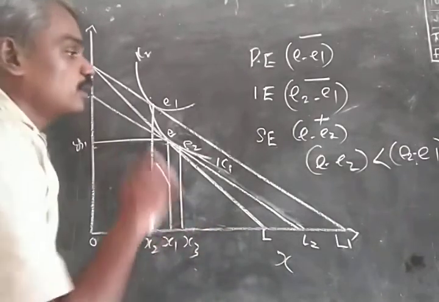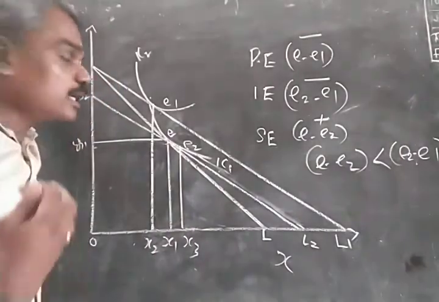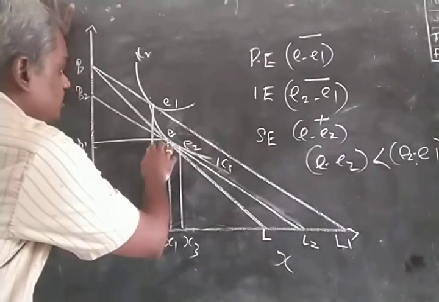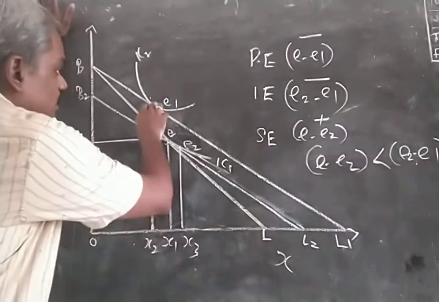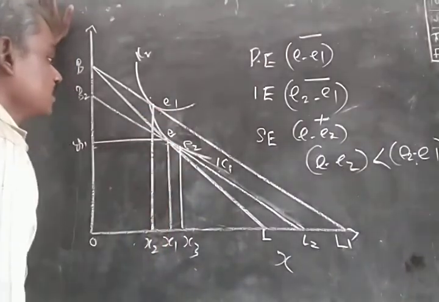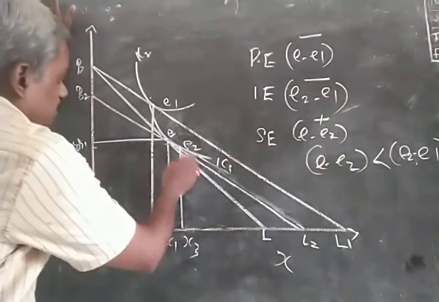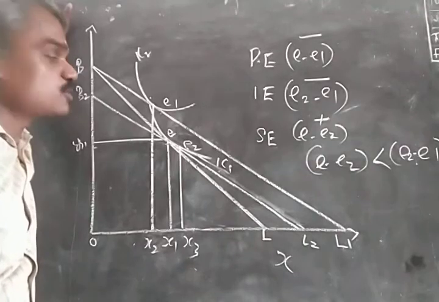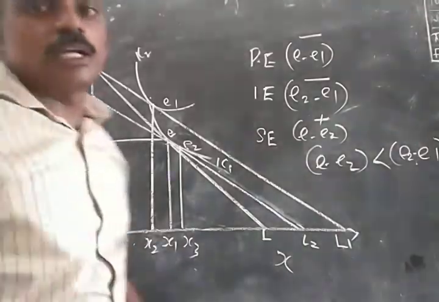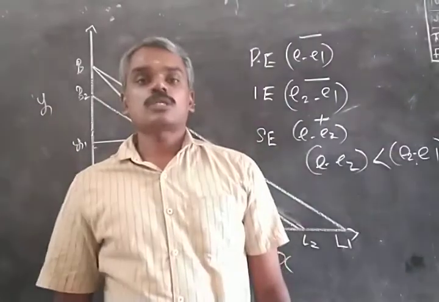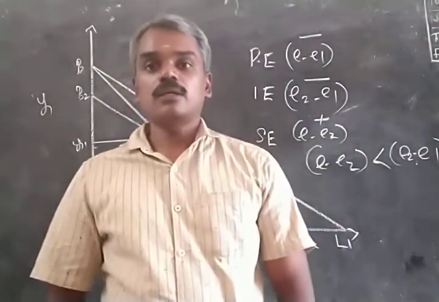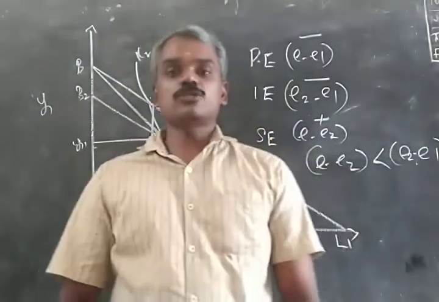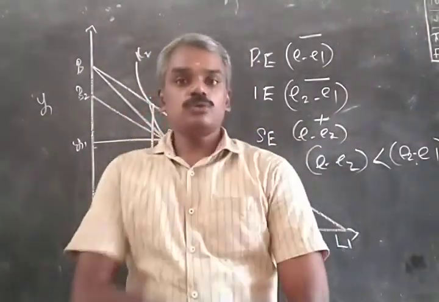So such a commodity will be an inferior commodity. And when you are illustrating the case of a Giffen good, the second equilibrium should be to the left of the first equilibrium. Here you can see that E1 is to the left of E, and E2 should be to the right of E, so that the income effect is negative and the substitution effect is positive, and the negative income effect outweighs the positive substitution effect, and we get the case of a Giffen good. Okay, so these are the differentiations of commodities on the basis of their response to income.